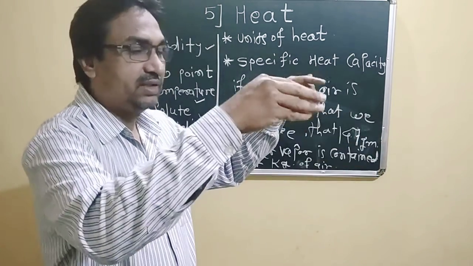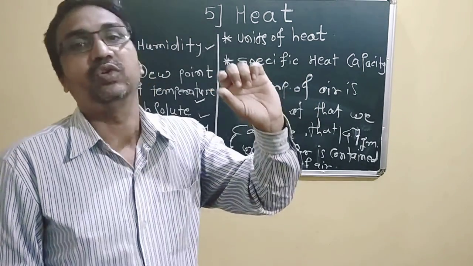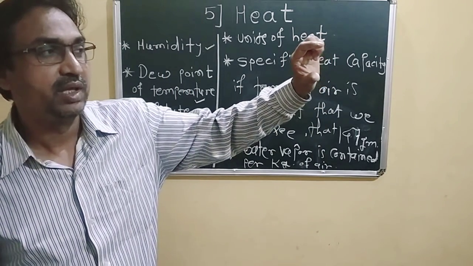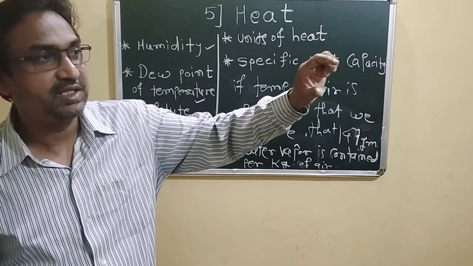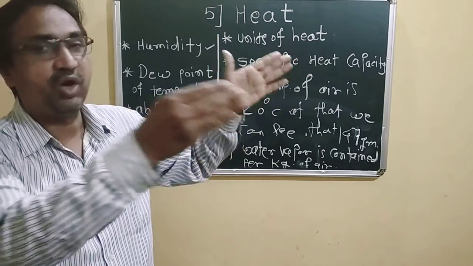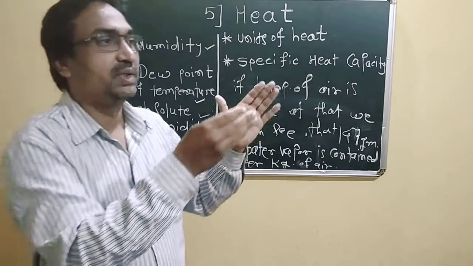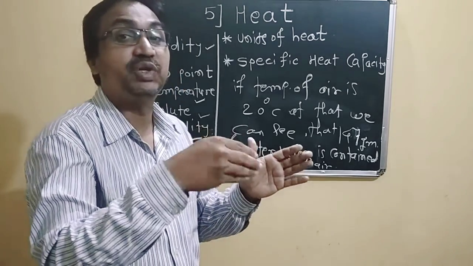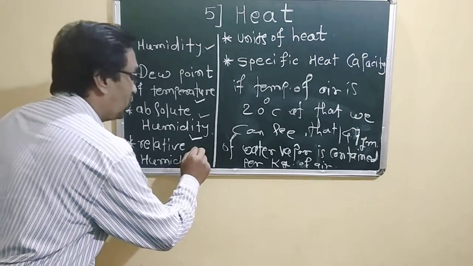The numerator is the actual mass of water vapor present in a unit volume, and the denominator is the mass of water vapor needed to saturate that air of a unit volume, and it is called relative humidity.